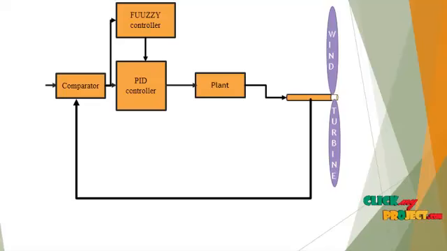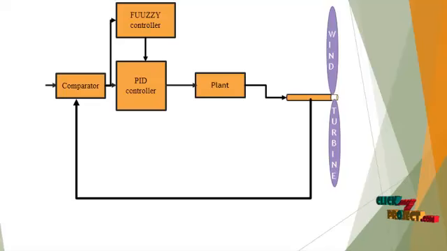Also the fuzzy controller has two kinds of membership function, one is the input and another one is the output membership function. Comparing the input and output membership functions, we derive the rules. In those rules we find which one is the output. For example, if the output is very low, that is the constraint of the membership function in the fuzzy controller. Then in the fuzzy logic controller we get the surface view. Using that, we find what the error value is and how much that value is in the fuzzy controller. So in that way we developed the PID controller.